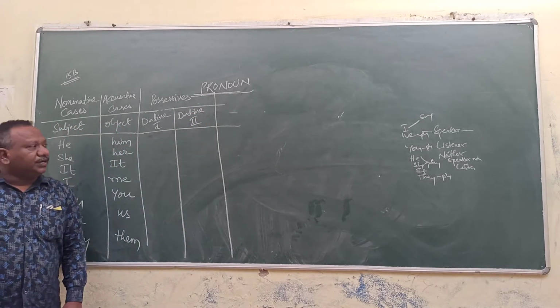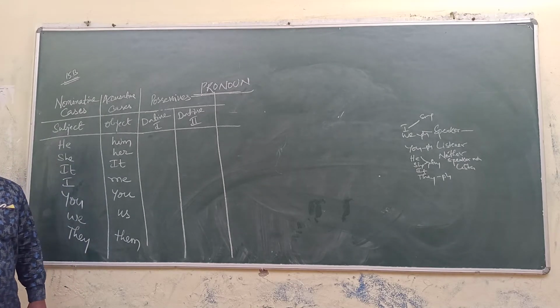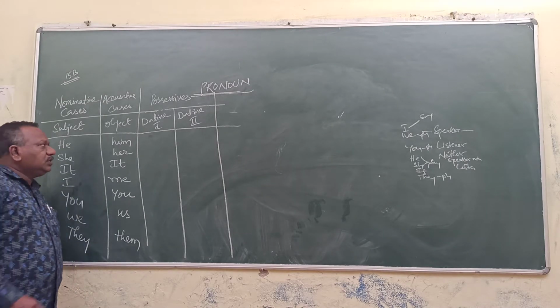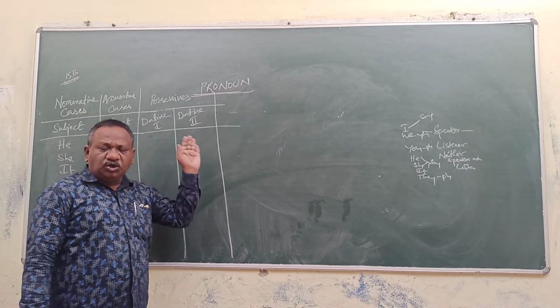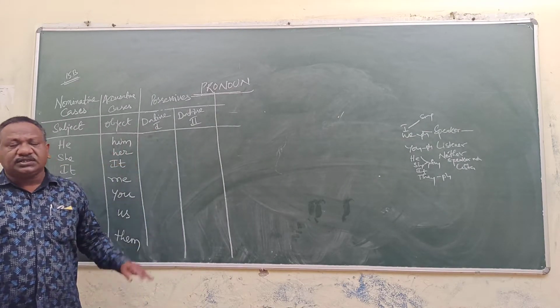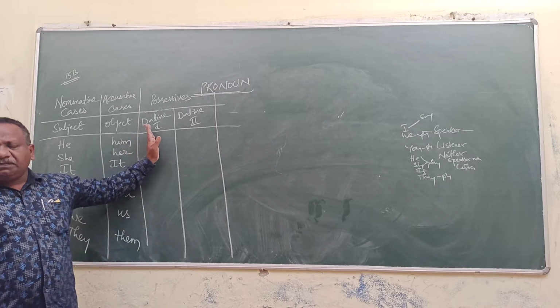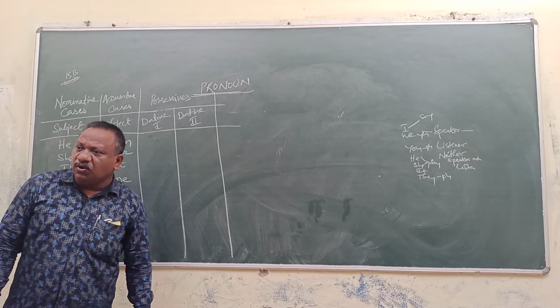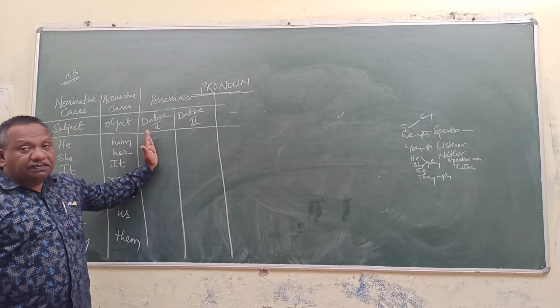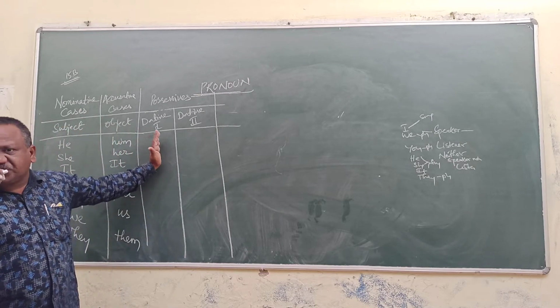Say here, dative 1 case indicates temporary possession and they are always used along with a noun. Even though they are pronouns, they function as adjectives.